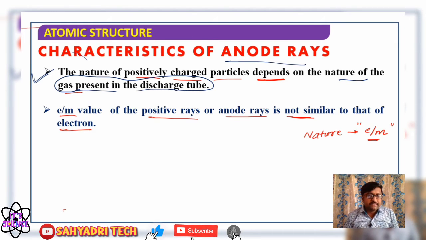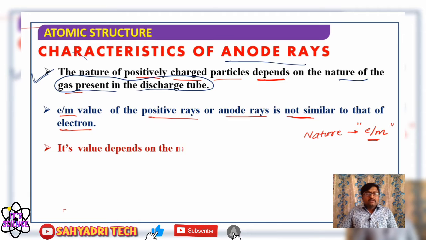Therefore, what I am specifying here is that the e/m value of positive rays, or anode rays, is not similar to that of the electron. For the electron, all the time we get a fixed value of charge to mass ratio. But if you consider anode rays, or canal rays, that e/m value also depends on the type of gas taken in a discharge tube.